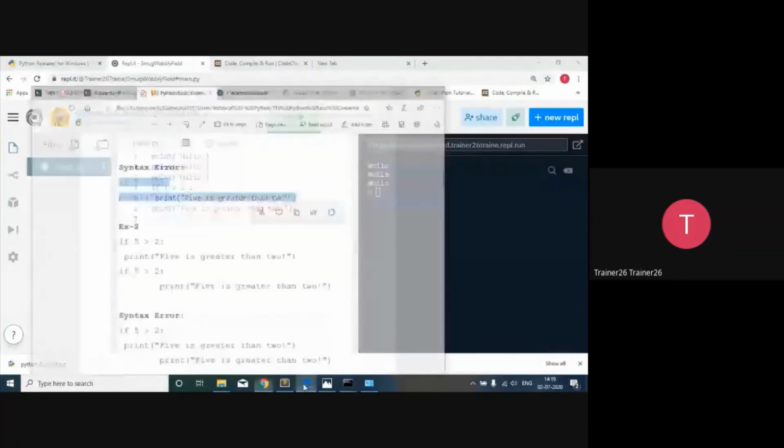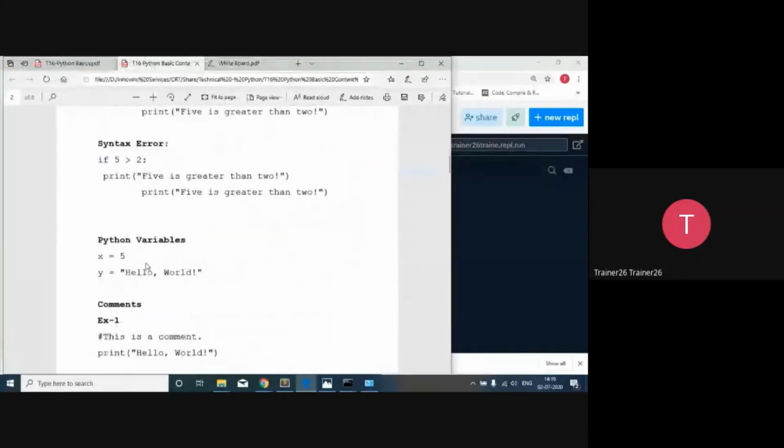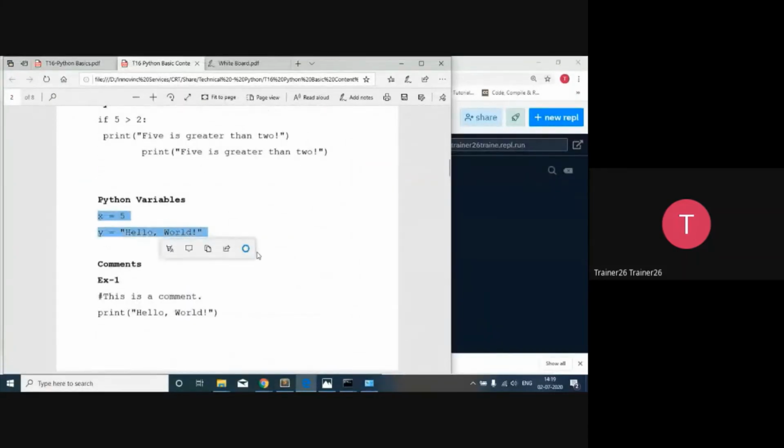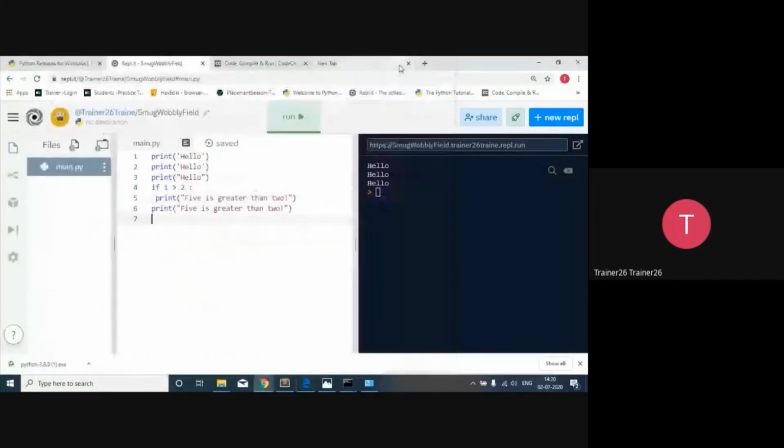So we cleared this particular concept over here, and now the most important thing is the Python variable. When we talk about Python as an object-oriented language, Python is actually going to show polymorphism, the ability to take more than one form. So ability to take more than one form, क्या होगा?